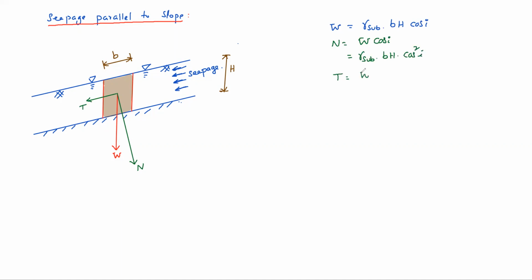T equal to W sin i, that equals gamma submerged into BH into cos i into sin i. Apart from this, because of seepage, one seepage force also acts on this element. What is that seepage force? Water is pushing the soil parallel to the slope.